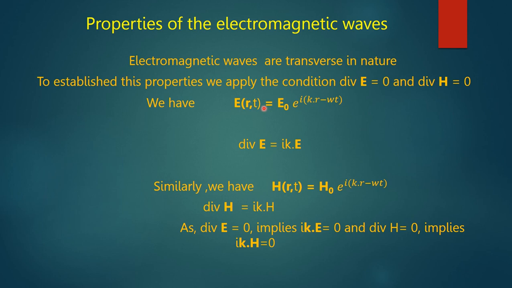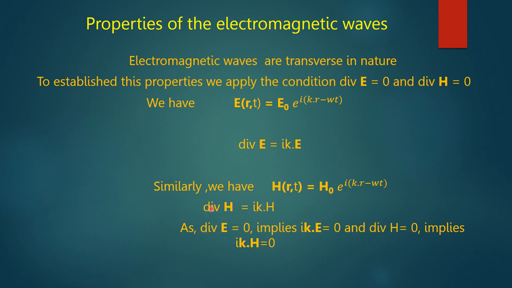If we take the divergence of this equation on both sides, we find divergence E is equal to i k dot E. Similarly, if we take the divergence of the H equation, we find divergence H is equal to i k dot H.